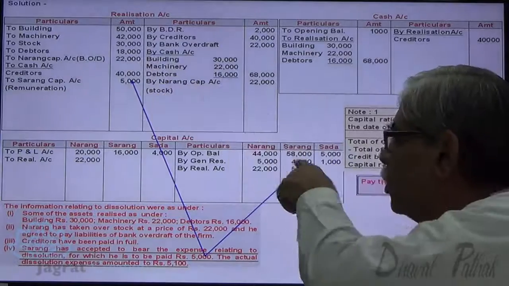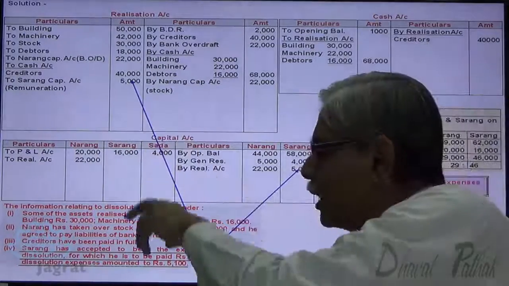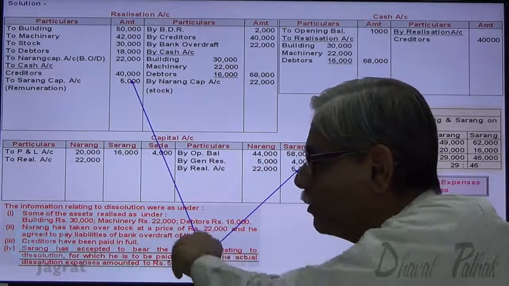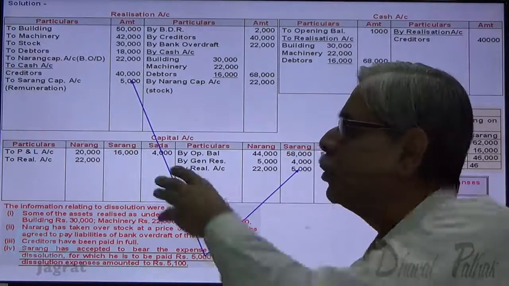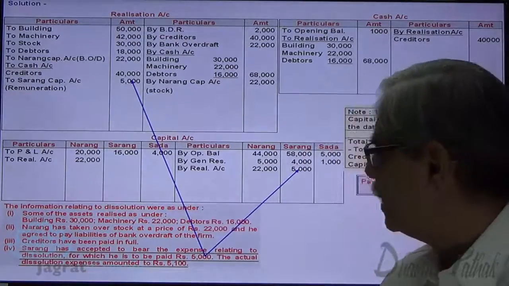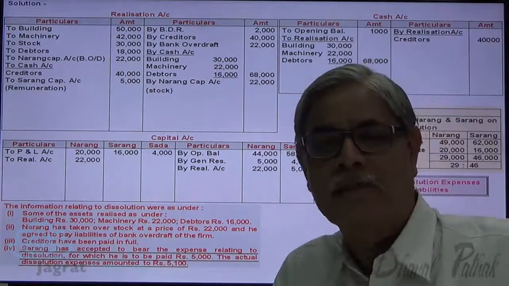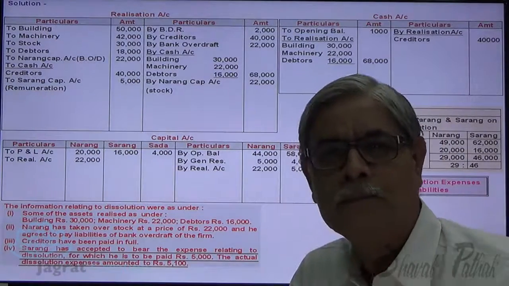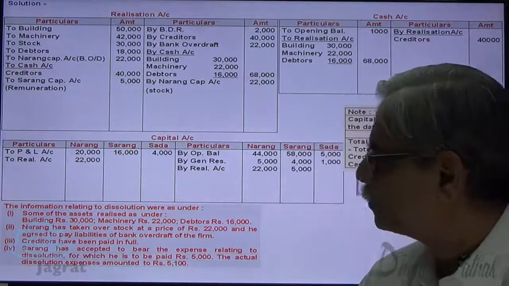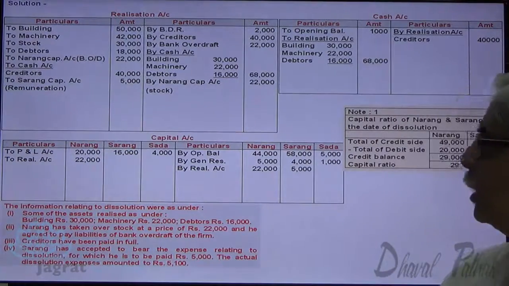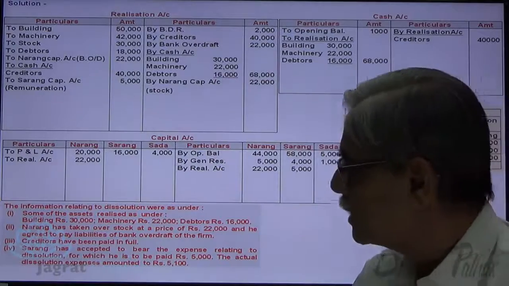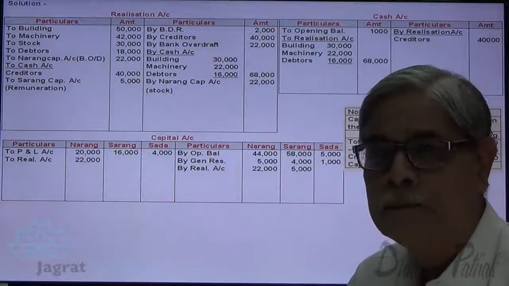Realization account debit to Sarang capital. This is a remuneration given to the partner for implementing the dissolution, or you can say that dissolution expense is paid. The actual expenses amounted to 5,100. That information is not relevant to the firm, so need not be recorded. Now, assets are realized, liabilities are settled.